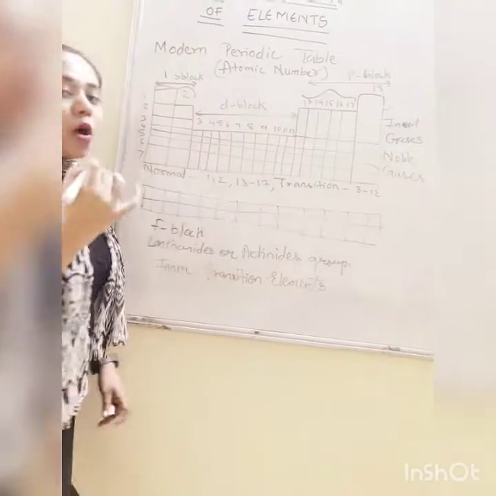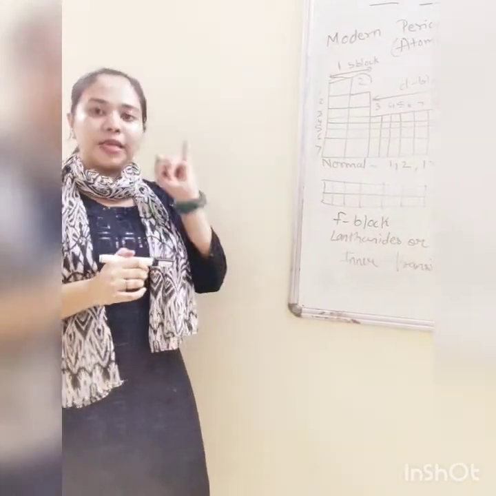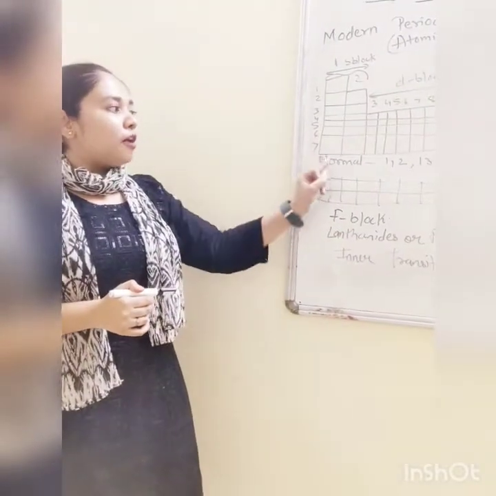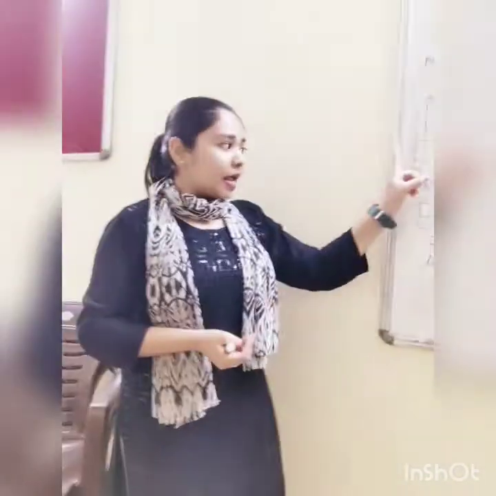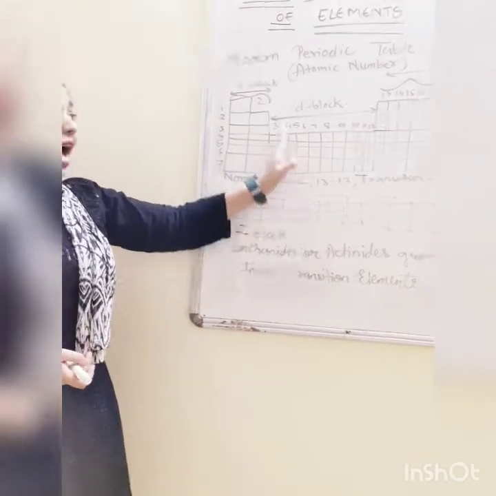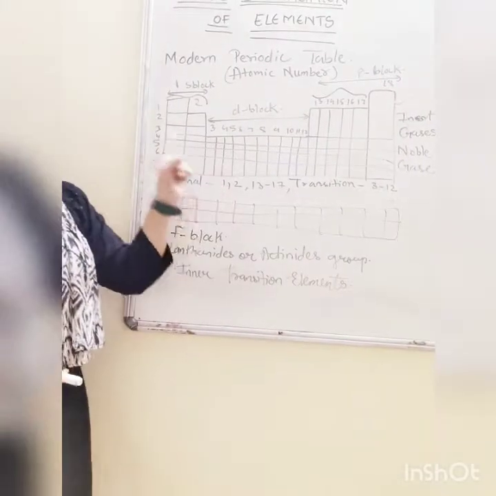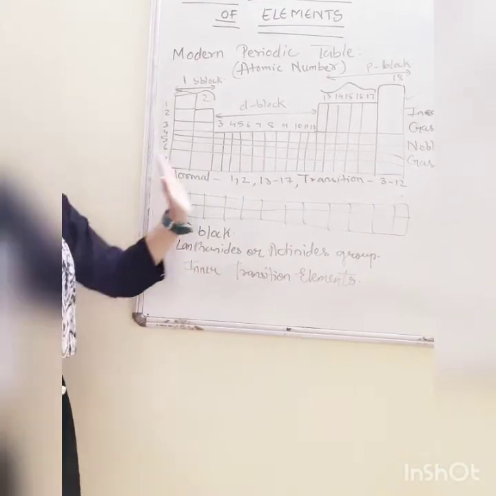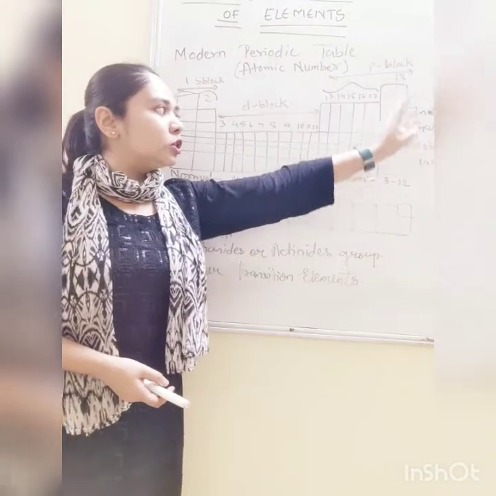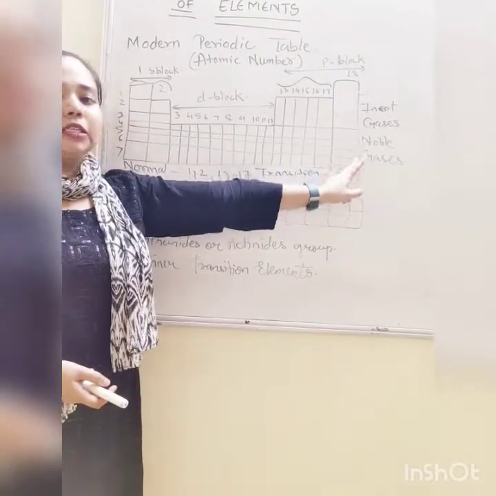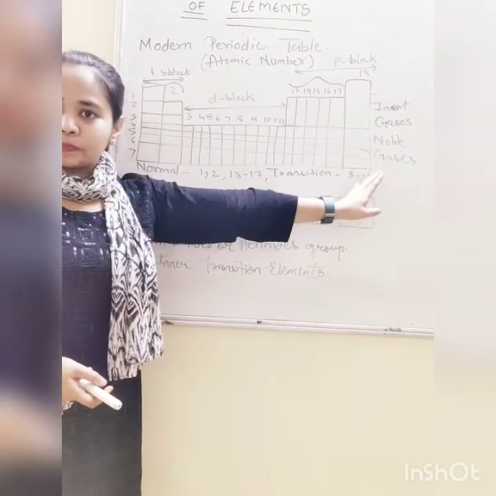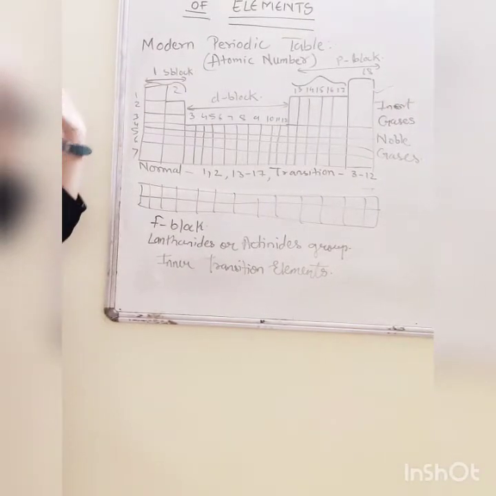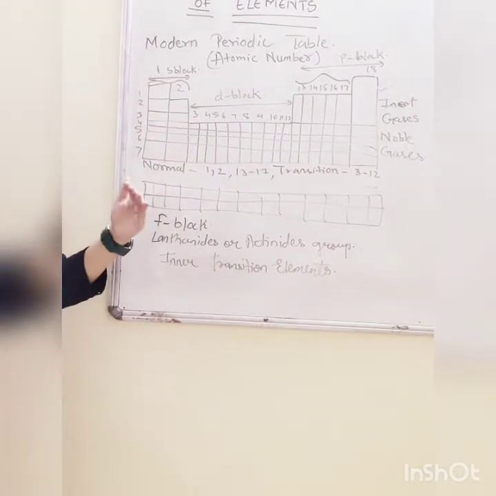Clear? So the modern periodic table is classified on the basis of block and also has different types of elements. Let us discuss first normal elements. Normal elements consist of groups 1 and 2 and 13 to 17. Transition elements consist of groups 3 to 12. Inner transition is completely the f block, and inert gases or noble gases consist of the last group, 18. Understood? Now, after this we are going to study variation in periods and groups.